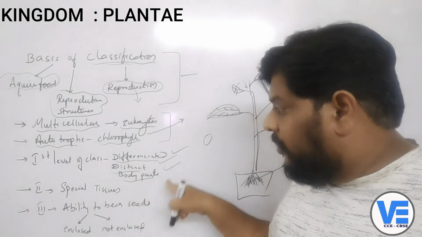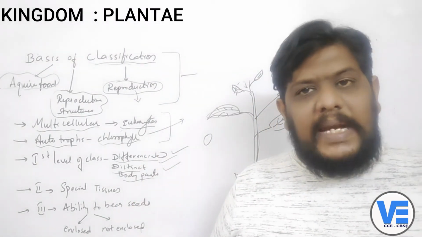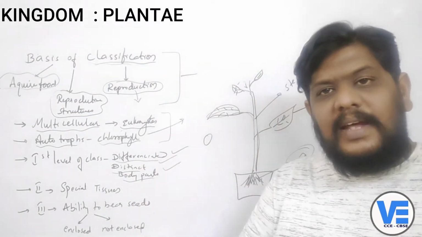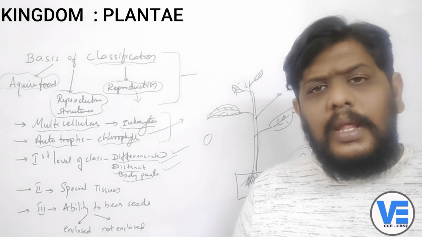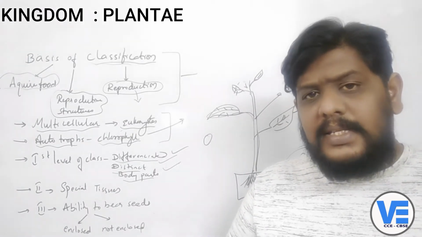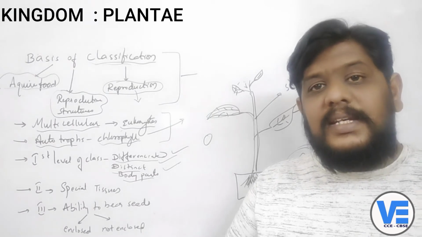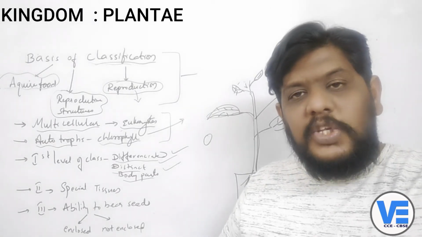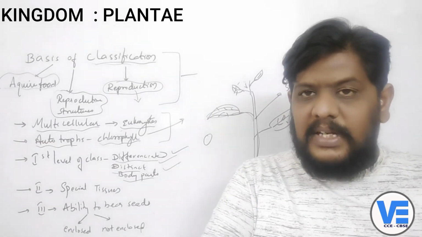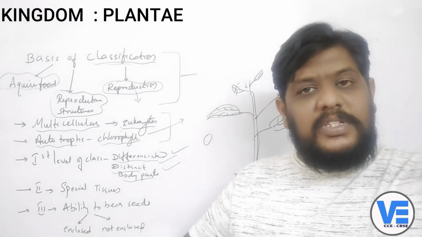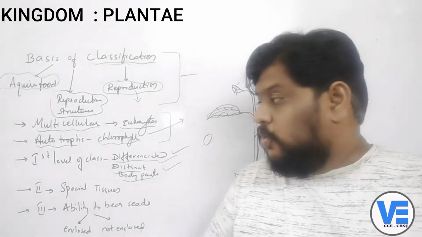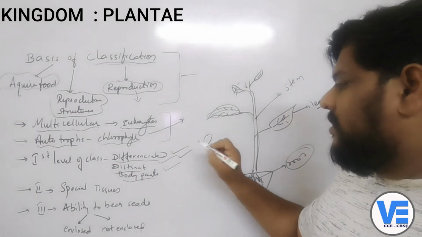That means if you take this point into consideration, there are some plants which don't have the differentiated parts, isn't it? There are plants which have the differentiated parts, and there are plants which don't have the differentiated parts. So on that basis, plants are classified.